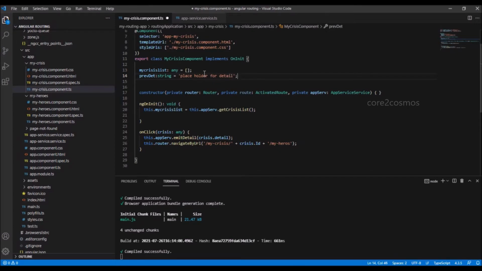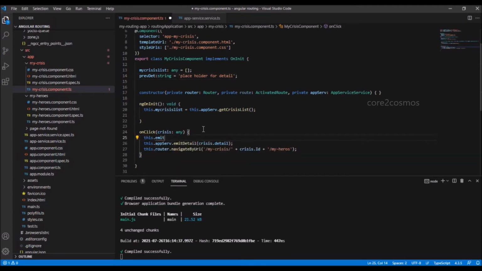At line number 25, inside the onClick method definition, I say this dot appserve dot emit detail and pass the value default. Basically, on clicking the Click Me button, I am emitting a value default.